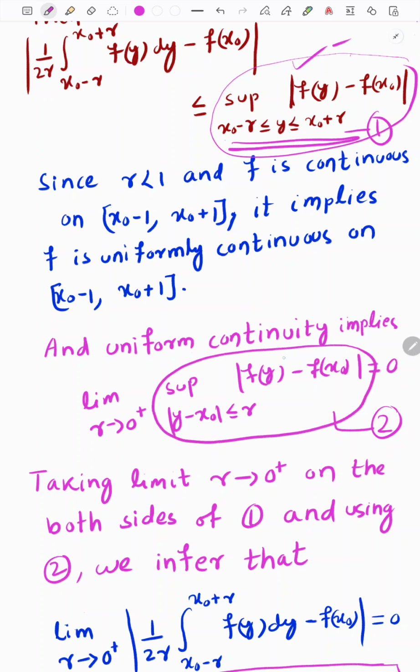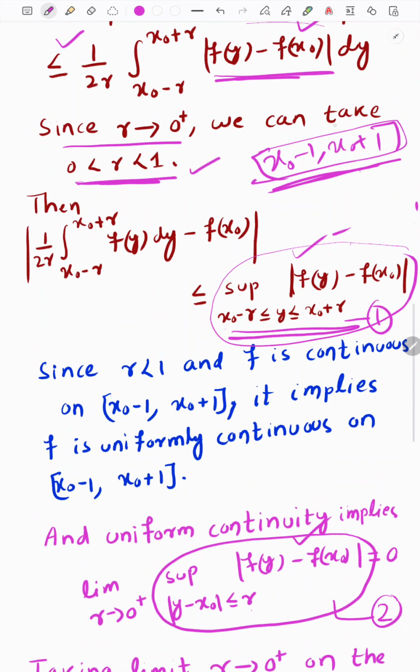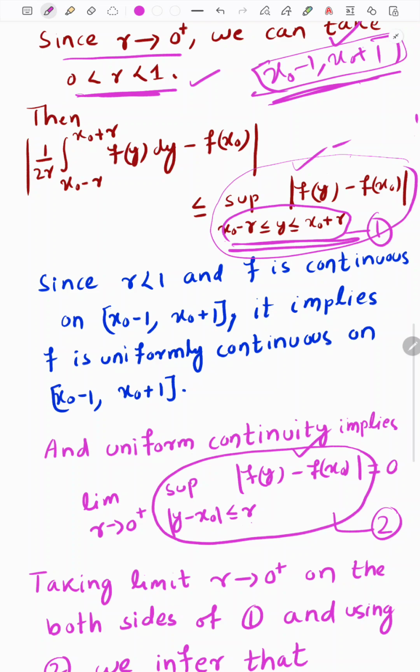From the property of uniform continuity, when r goes to 0, this supremum value also goes to 0. This interval is a subset of that interval, therefore we can apply the uniform continuity of our continuous function.